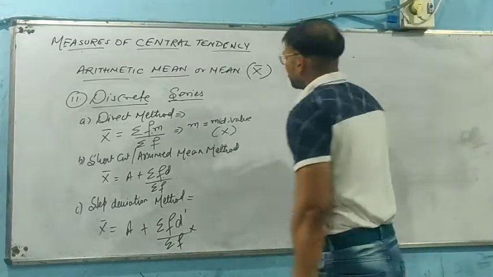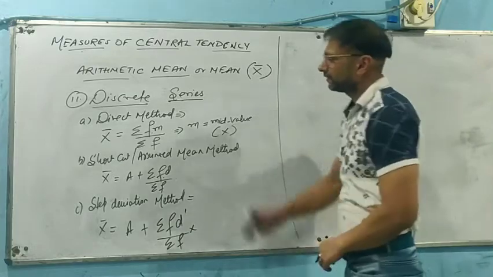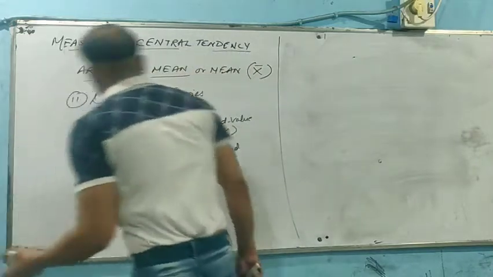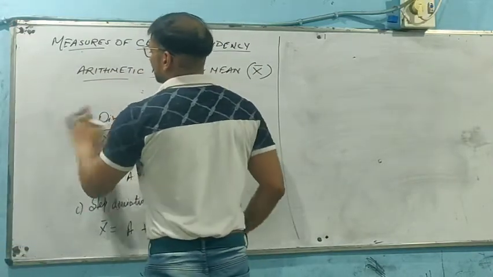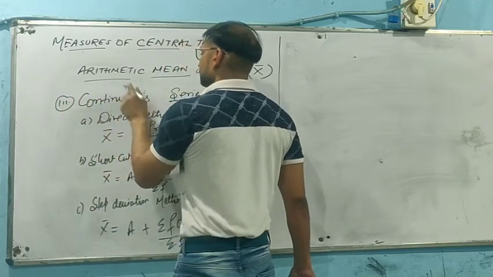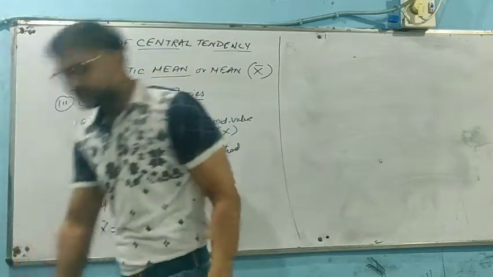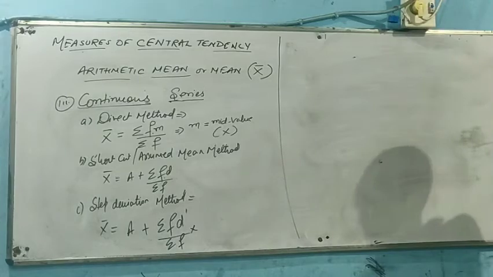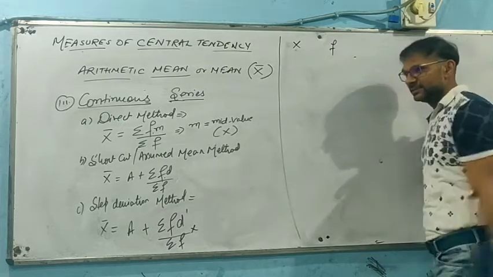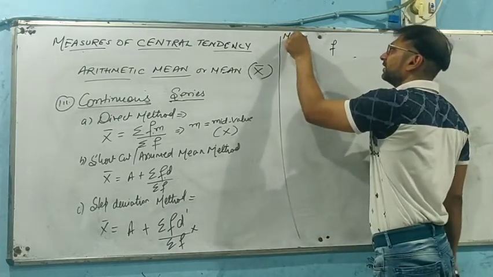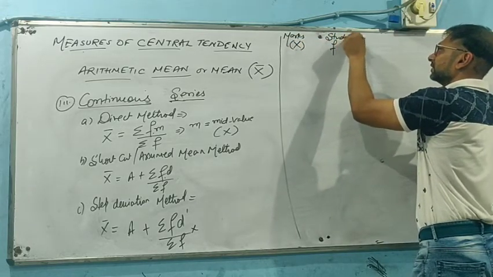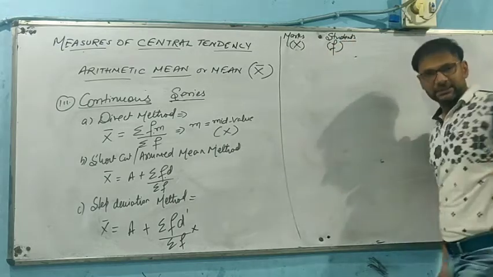So if we are going to see another question, we are going to have the same formula that we have seen in discrete series. Now, our series is basically the third one, that is continuous series. So, in respect of continuous series, we are going to solve one more question. Again, we need to have x and the respective series. Say, if the marks have been given, they will be taken as x, and if the number of students have been given, we will take it as f.